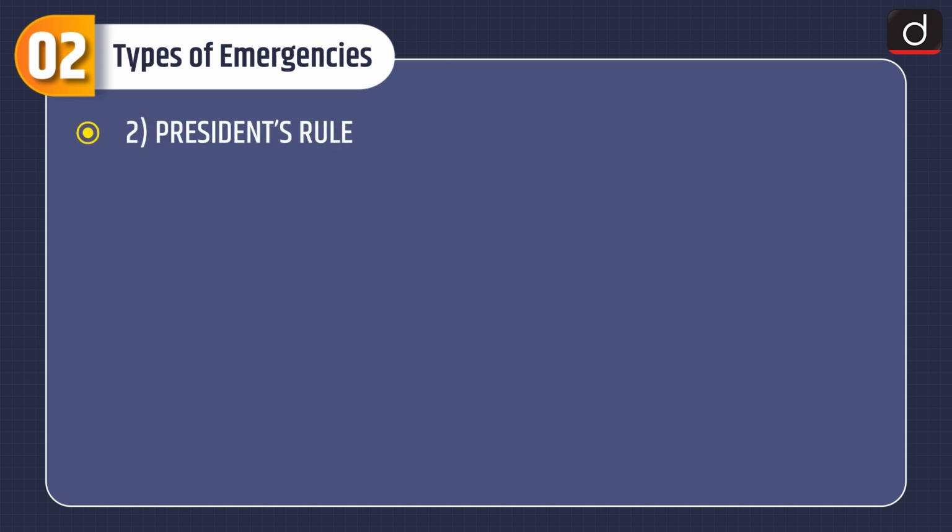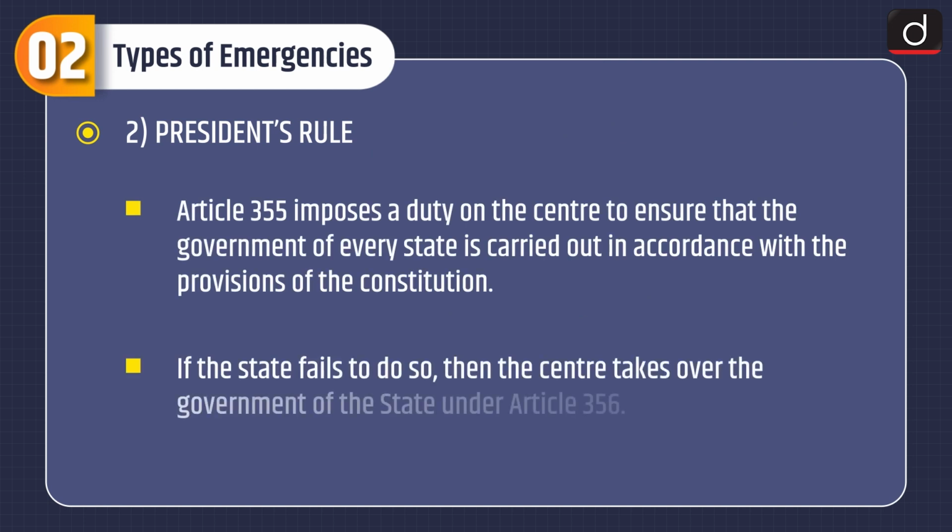Next is President's rule. Article 355 imposes a duty on the center to ensure that the government of every state is carried out in accordance with the provisions of the Constitution.